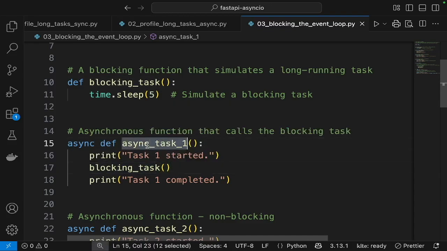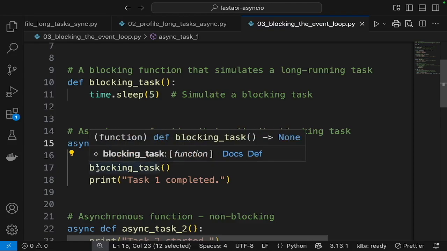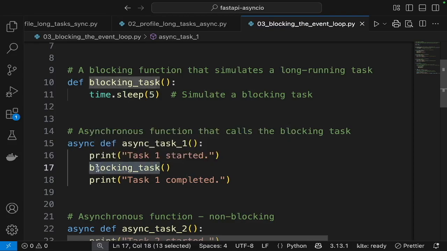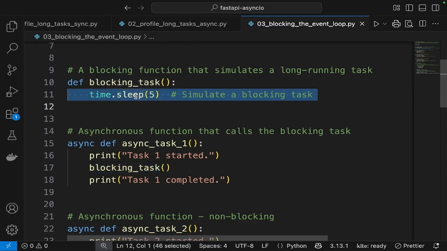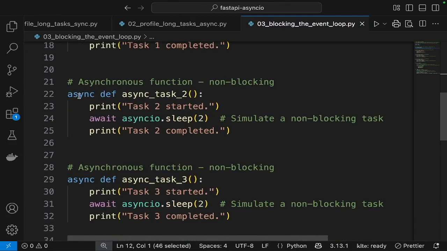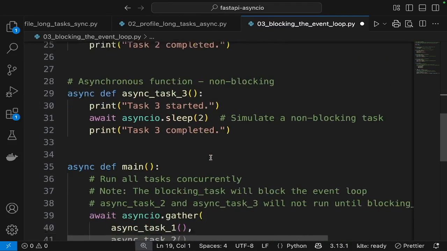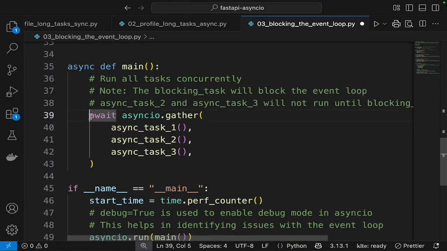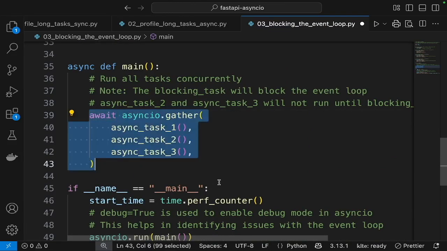Because async task 1 is a coroutine, it has to run inside the event loop thread, and as it invokes the blocking task, the event loop thread gets blocked for 5 seconds. Then we have two normal coroutines, and in main function we are executing all three coroutines concurrently.